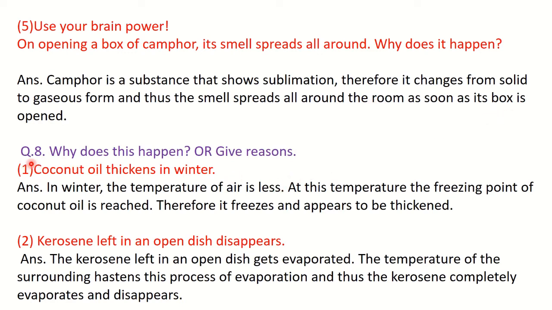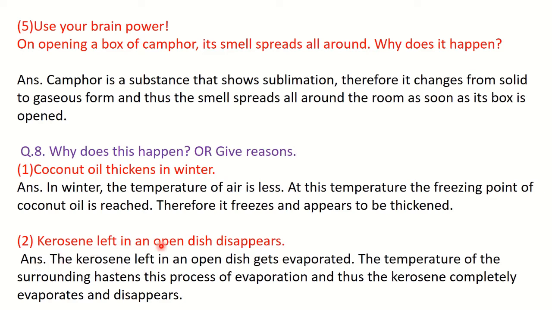Then question number 8. Why does this happen? Or it is also called give reasons. First one, coconut oil thickens in winter. So you know that in winter the temperature of air is less. At this temperature the freezing point of coconut oil is reached, and therefore it freezes and appears to be thickened.